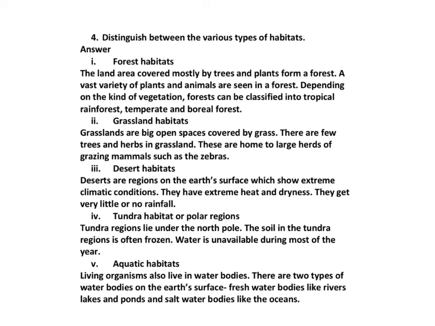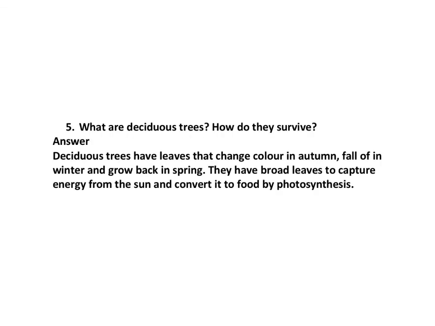The next question is, what are deciduous trees? How do they survive? Deciduous trees have leaves that change color in autumn, fall off in winter, and grow back in spring. They drop their leaves in winters to save the water. They have broad leaves to capture energy from the sun and convert it to food by the photosynthesis process.